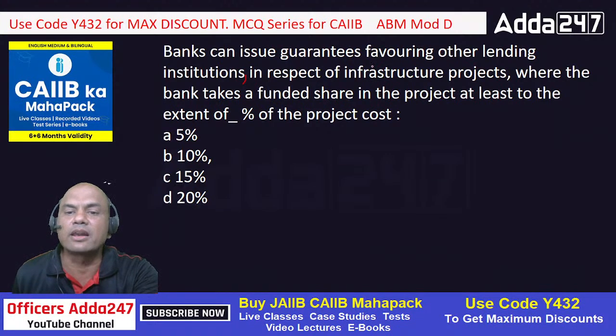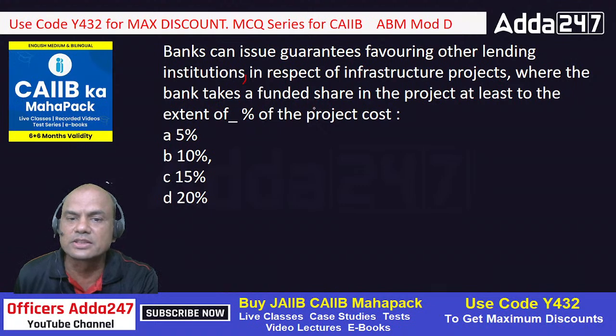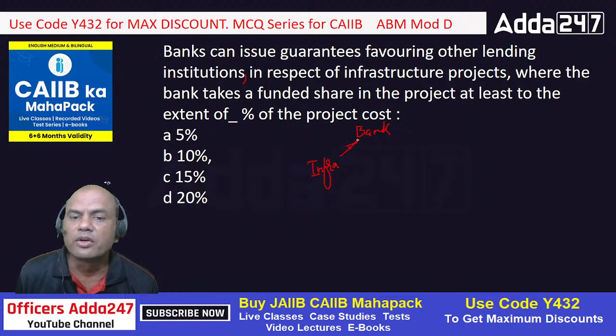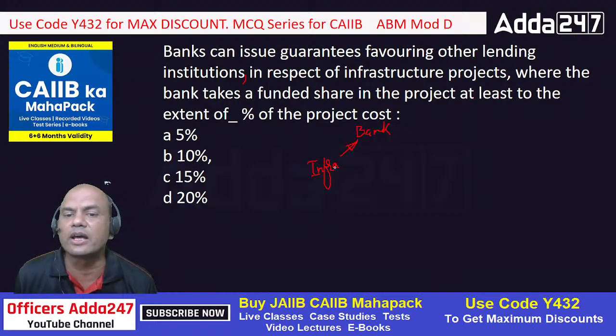Means they are bank's customer. It's like this. See this. Bank is a bank over here. Okay. Now this is one company, infra project, infra company. Okay, infra. Now this company comes to the bank and says, okay, kindly issue the guarantee on our behalf to some third party. Okay, kindly issue the guarantee to the third party.